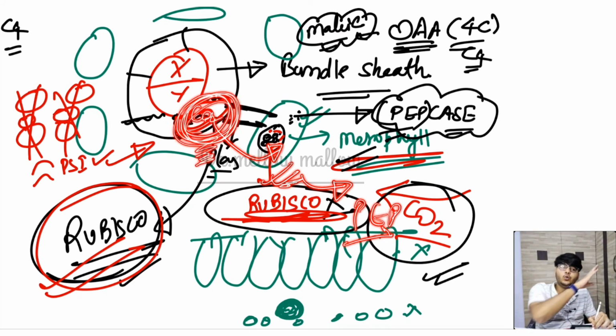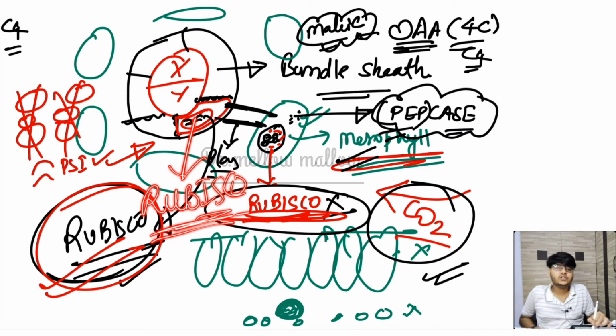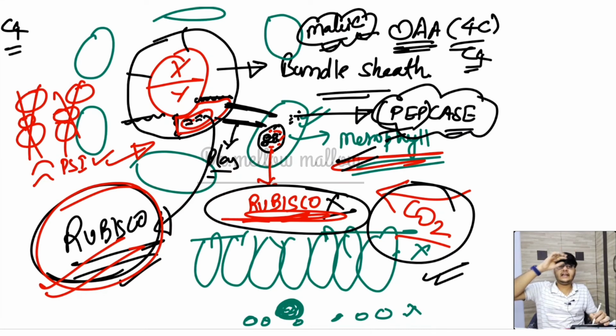The CO2 is pumped inside with so much efficiency that there is no presence of O2. And you know very well that RuBP is present, and with the help of the Rubisco enzyme, CO2 will undergo the C3 cycle and form carbohydrate molecules.